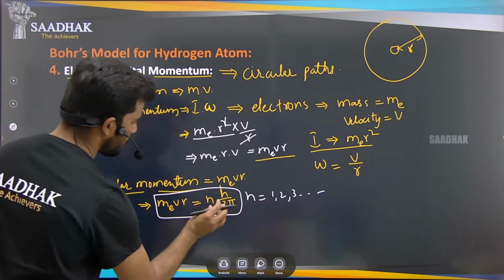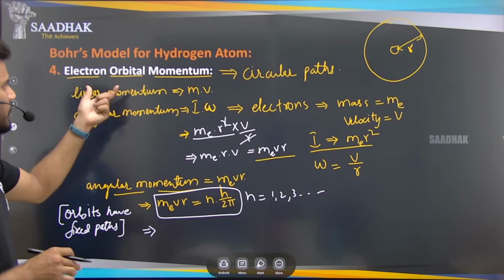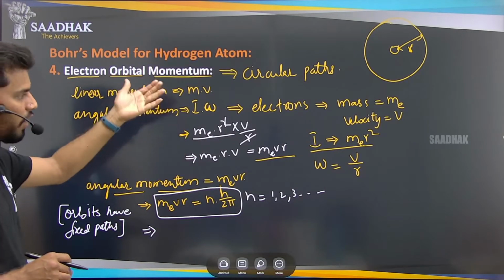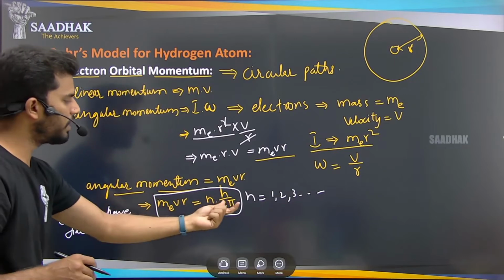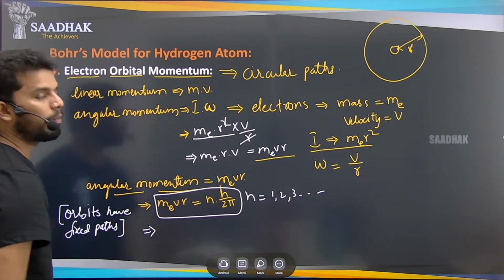What is that? This expression explains that each and every electron will only follow the paths of the orbits which are integral multiples of h by 2 pi.